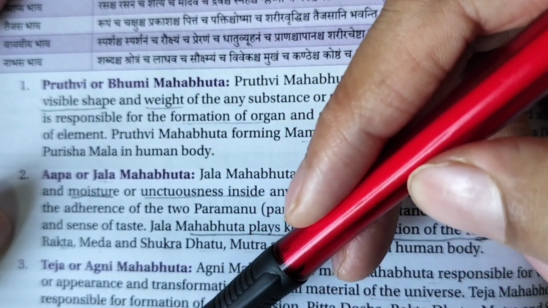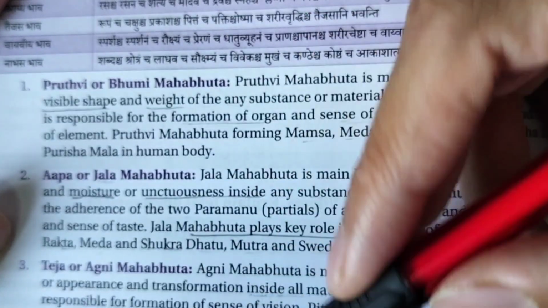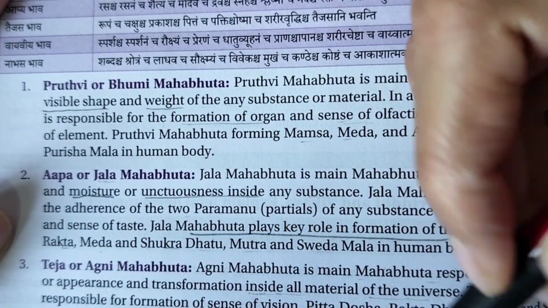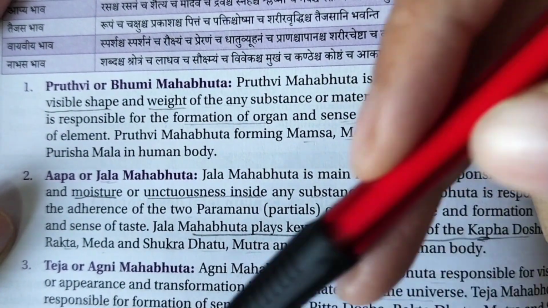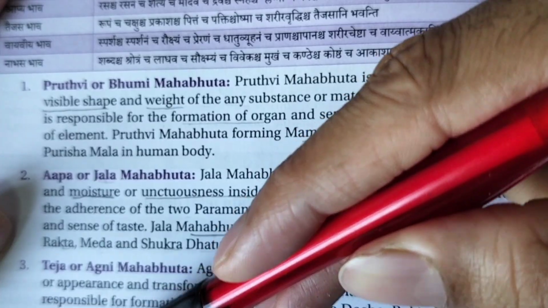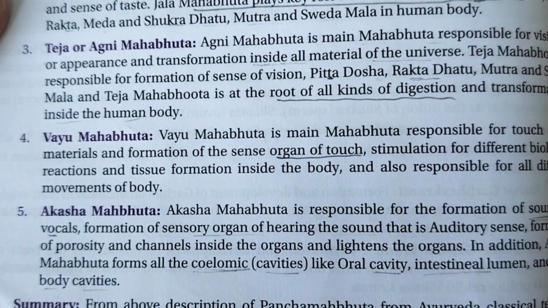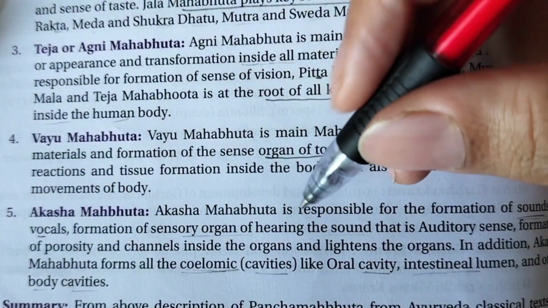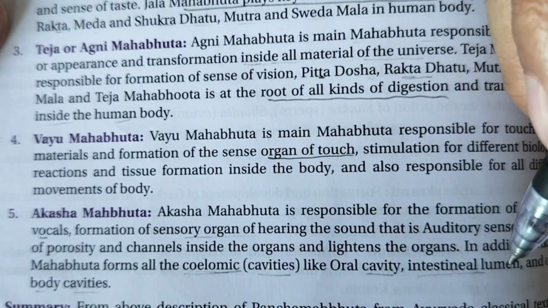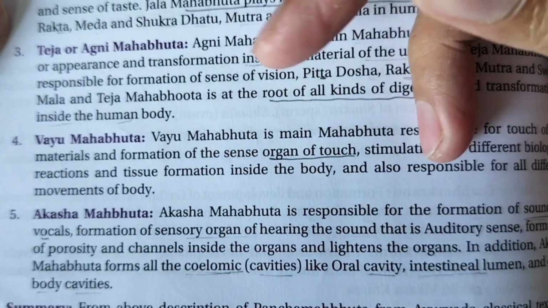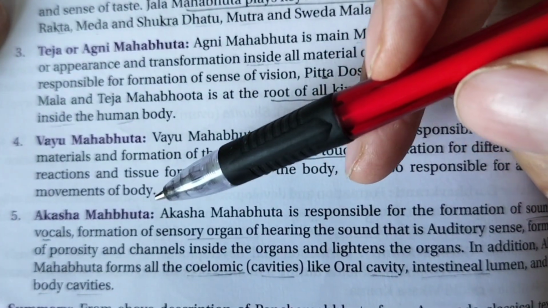Next is the Vayu Mahabhut. Vayu Mahabhut, we know that Vayu, what is the artha of it? It's sparsha, that is the organ of touch, stimulation of different biological reactions and tissue formation inside the body are all responsible due to the Vayu Mahabhut. Next is Akash Mahabhut. Akash Mahabhut is what? All the hollowness in the body, all the cavities present, coelomic bodies present, oral cavity, intestinal lumen, etc. All kinds of lumen present in the body, all kinds of empty space present in the body is directly compared with the Akash Mahabhut, right?